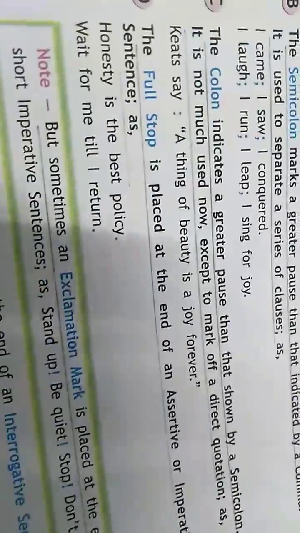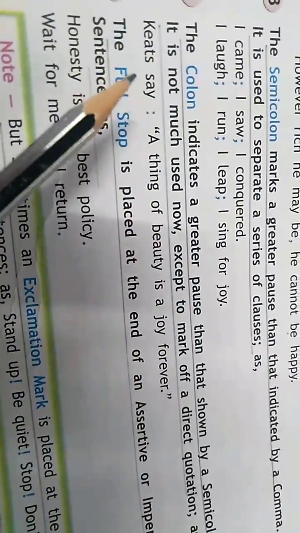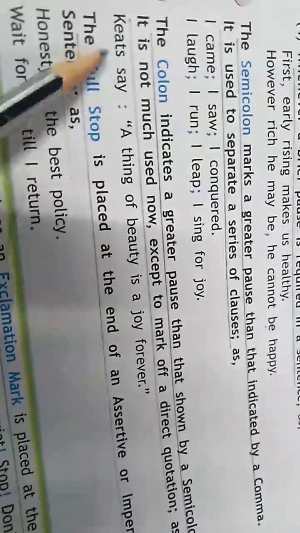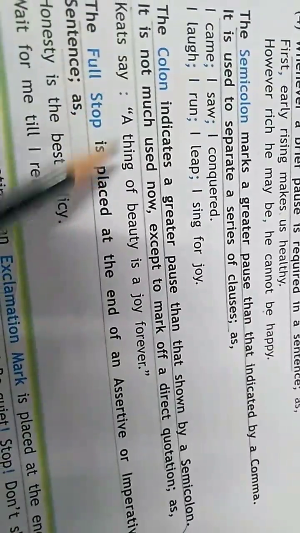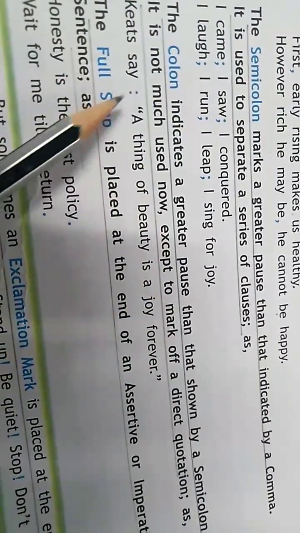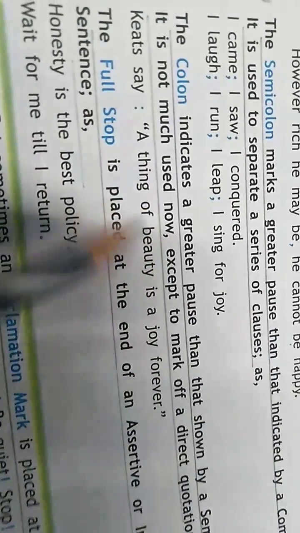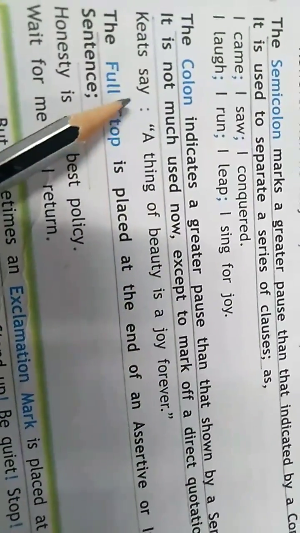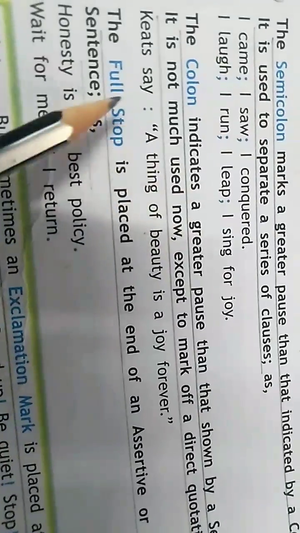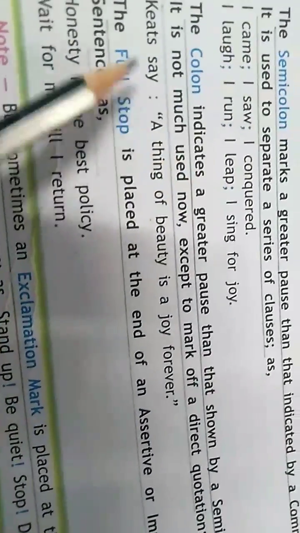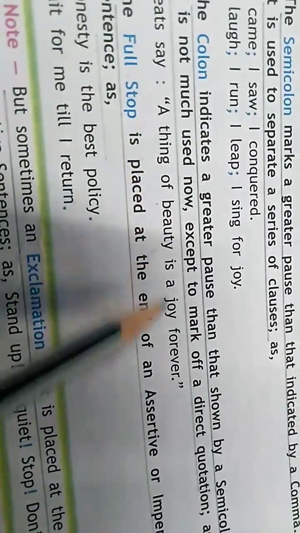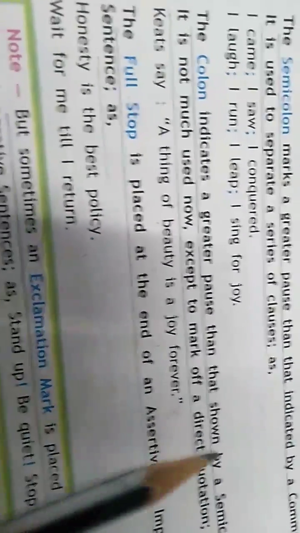The colon indicates a greater pause. If somebody is saying something and you have to say what he is saying, then you will use colon. Most of the time colons are used in plays, because there are many dialogues. Like Keats is saying: a thing of beauty is a joy forever.